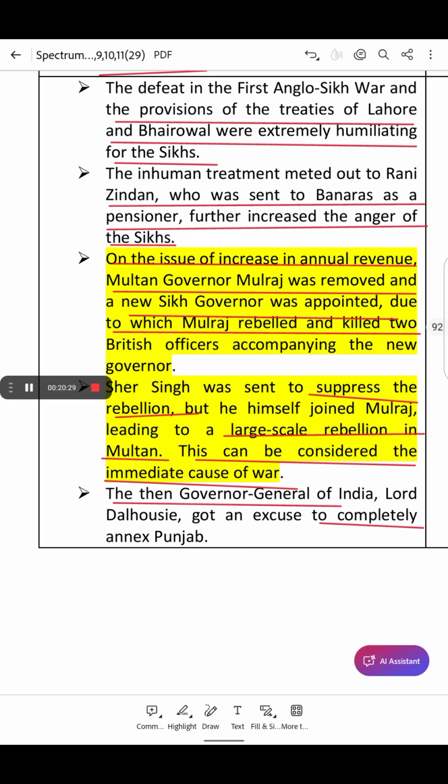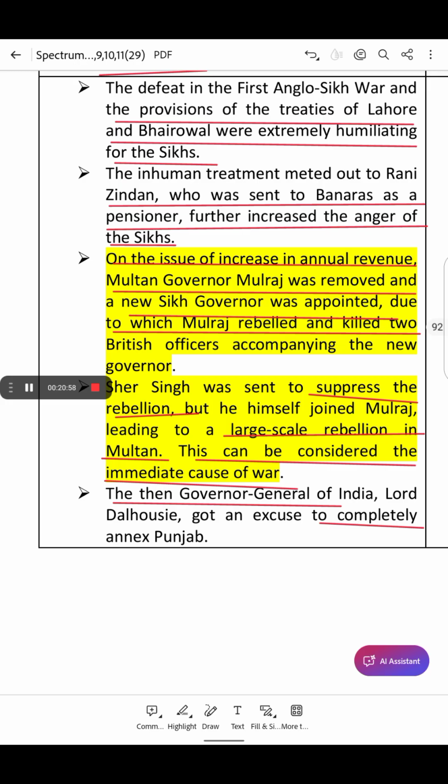Lord Dalhousie was looking for a reason to take full control of Punjab, and the rebellion gave him a perfect opportunity to justify the annexation of Punjab. He used the growing unrest and rebellion as a pretext to launch the Second Anglo-Sikh War in 1848 to 1849, which ultimately led to the complete annexation of Punjab by the British.